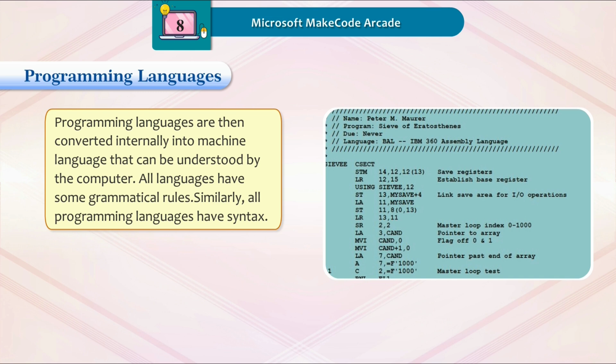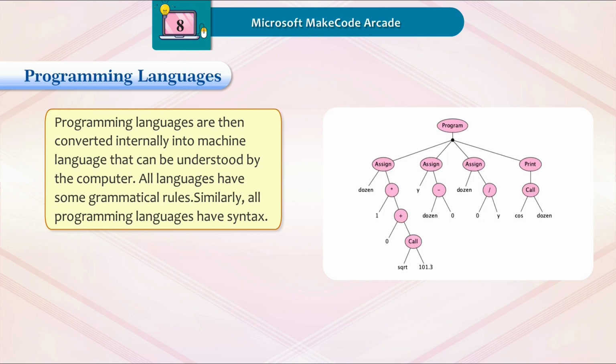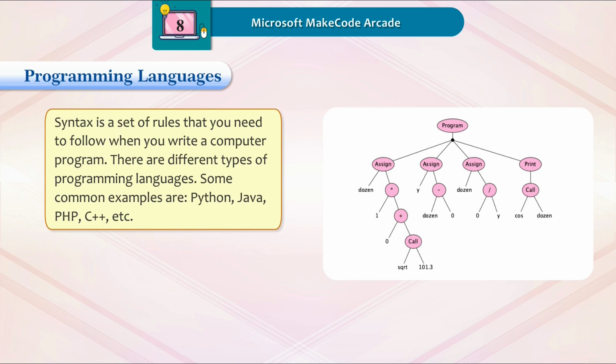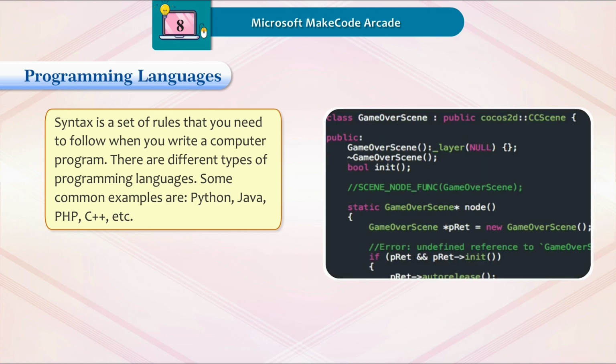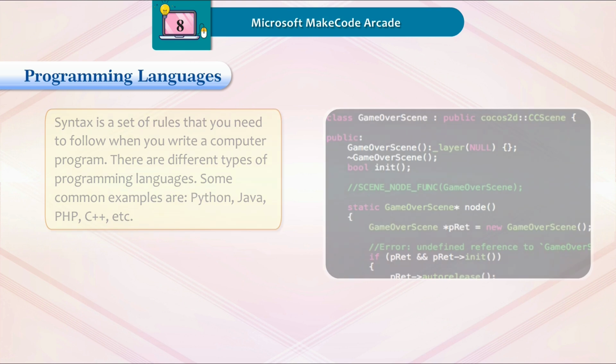All languages have some grammatical rules. Similarly, all programming languages have syntax. Syntax is a set of rules that you need to follow when you write a computer program. There are different types of programming languages. Some common examples are Python, Java, PHP, C++, etc.